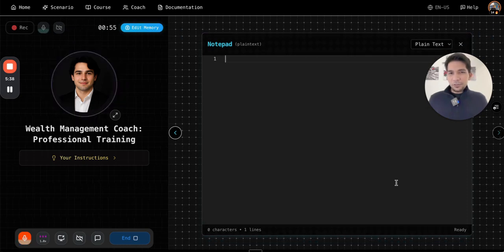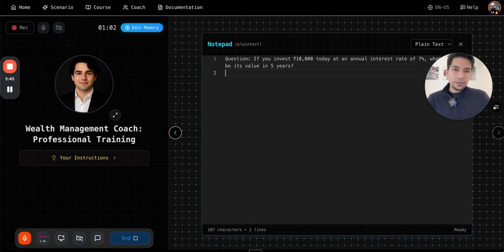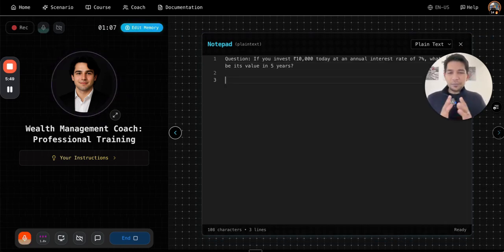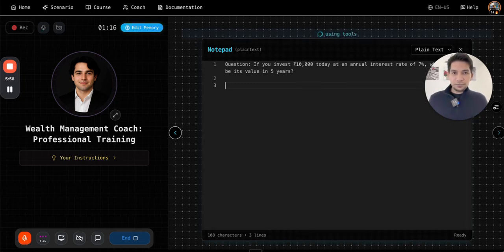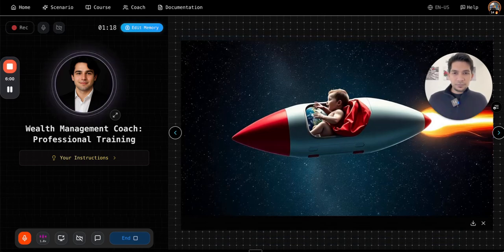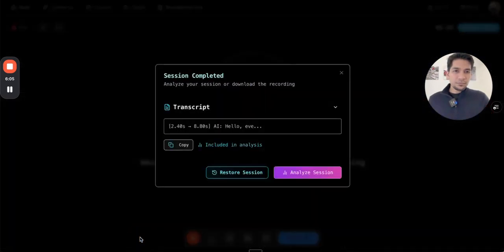Excellent idea. And can you write down a question that I can solve here on this notepad? Okay, I can write it here. And also, can you show me an image showing time value of money, taking some inspiration from the Superman origin story, for example? That's a creative way to visualize it. I'm generating an image for you now inspired by Superman's origins.